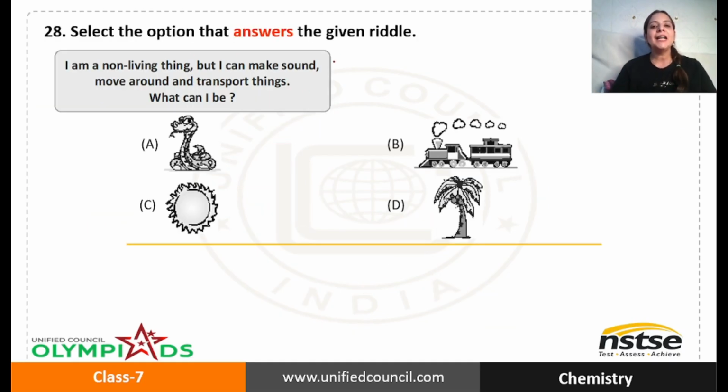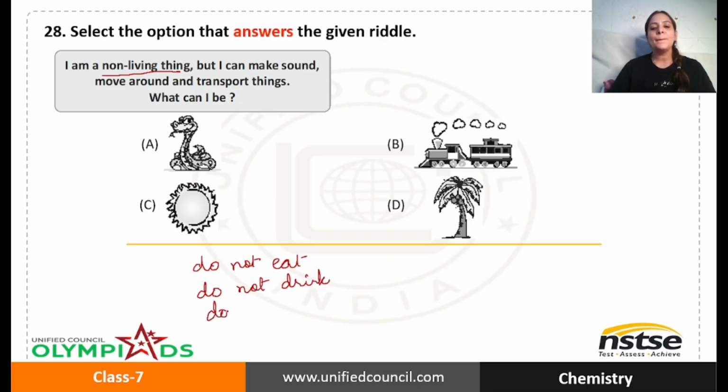Select the option that answers the given riddle. Okay, what is the riddle? I am a non-living thing, but I can make sound. Okay, move around and transport things. What can I be? We have already discussed that non-living things are those which do not eat, do not drink anything, not even juice.